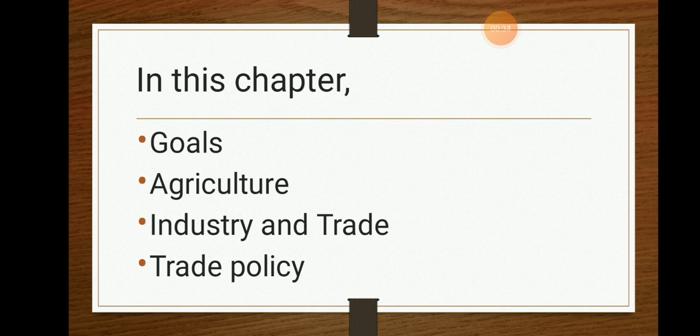We will study what India was, what plans India adopted, how the plans were implemented, and even how the welfare of the people was ensured. Based on that there are some goals based on agriculture, industry and trade policy. So we'll study all these things in this chapter.